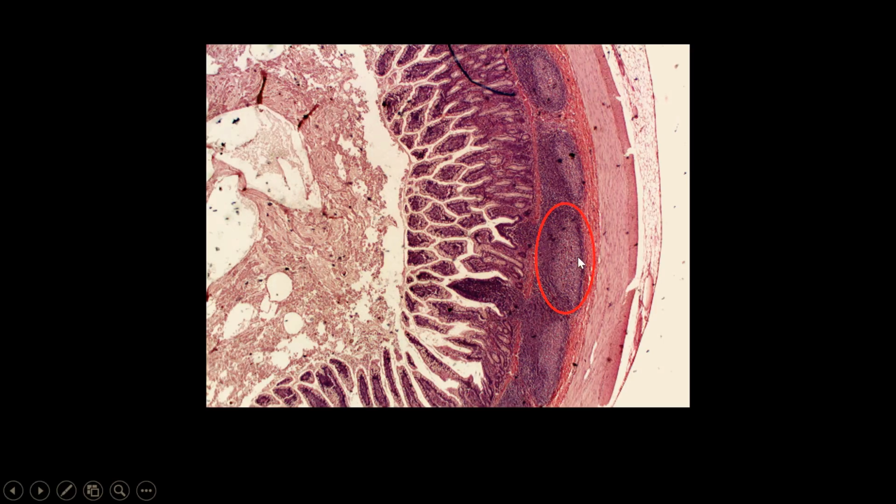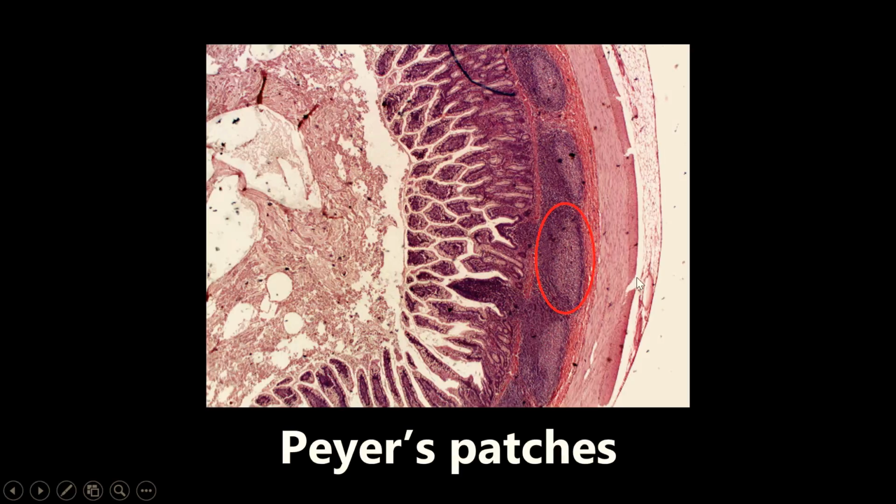This next one that we see circled down here is an example of a Peyer's patch. So a few things to note about Peyer's patches. They are unencapsulated lymphoid tissue in the lamina propria and submucosa of the ileum. Very important to know all of those words. It's found in the lamina propria and submucosa of the ileum. So super important to know that.